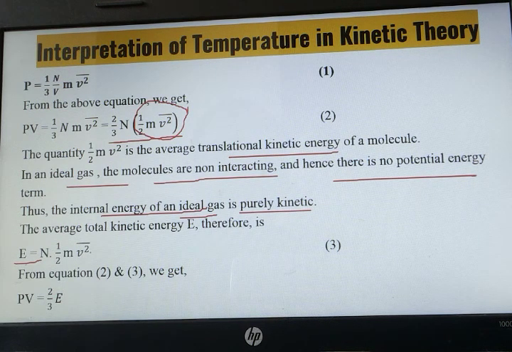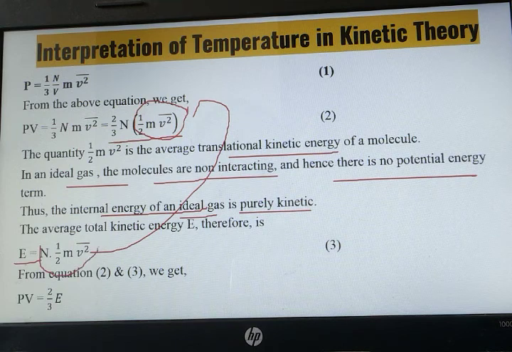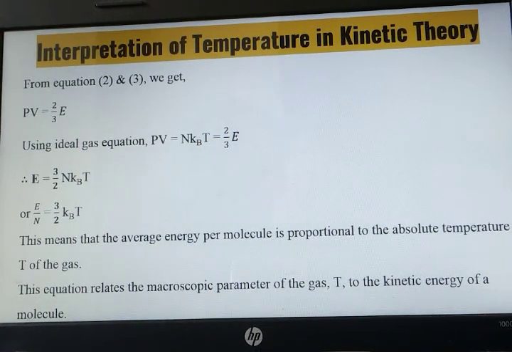So you can see this equation and this equation. This whole N half M V square bar can be written as E. What can we write in this whole place? E. So what we'll be getting? PV is equals to 2/3 E.